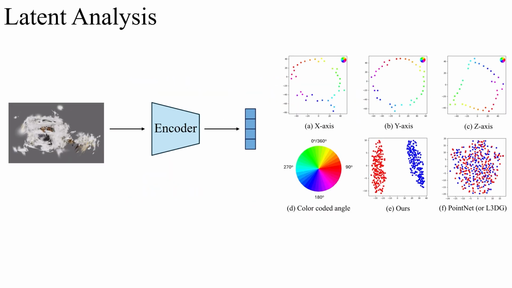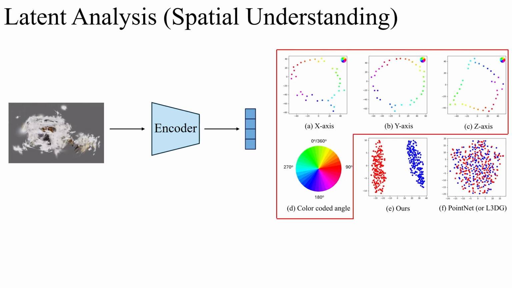We provide latent analysis showing why our method can better generalize on unseen inputs than previous methods. Here we use the T-SNE method to visualize the latent space. These four sub-figures showcase the latent patterns when we rotate an input 3D scene by different angles from 0 degrees to 360 degrees around different axes. And in latent space, the corresponding T-SNE visualizations all show closed loop patterns. And the network learns this spatial correspondence between input 3D space and latent space in an unsupervised manner, as we never supervised the network on how the latent embedding should change accordingly to match the rotation in input 3D space.